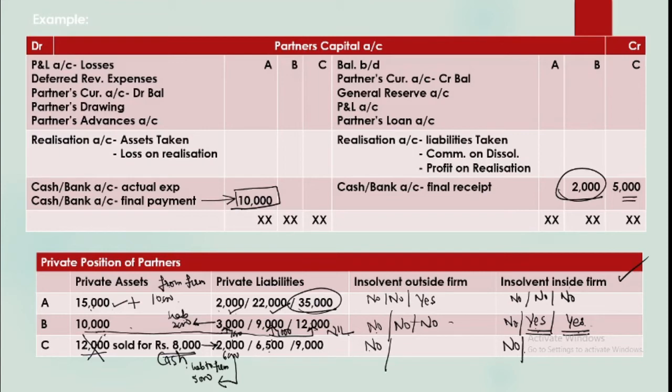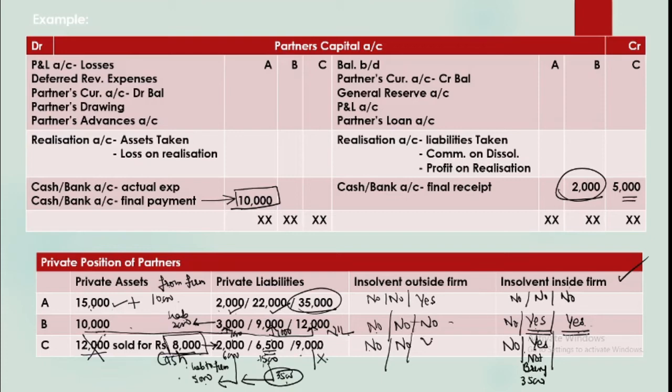Now in the second case, if he pays 6,500 of his personal liabilities, he will be left with 1,500. So now if he wants to pay his liability towards the firm, he cannot pay it in full. He can pay only 1,500, he cannot pay the balance. So this means that outside the firm he is not insolvent, he is solvent, he can pay his liabilities. But yes, inside the firm he is insolvent, he cannot bring how much? 3,500, right?